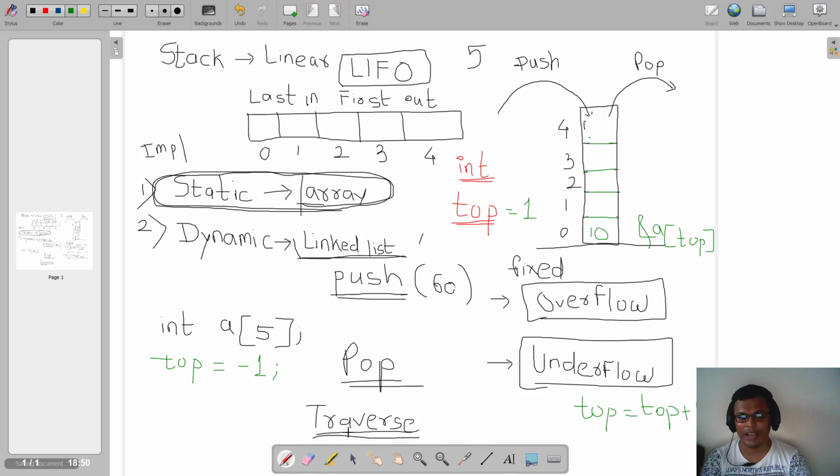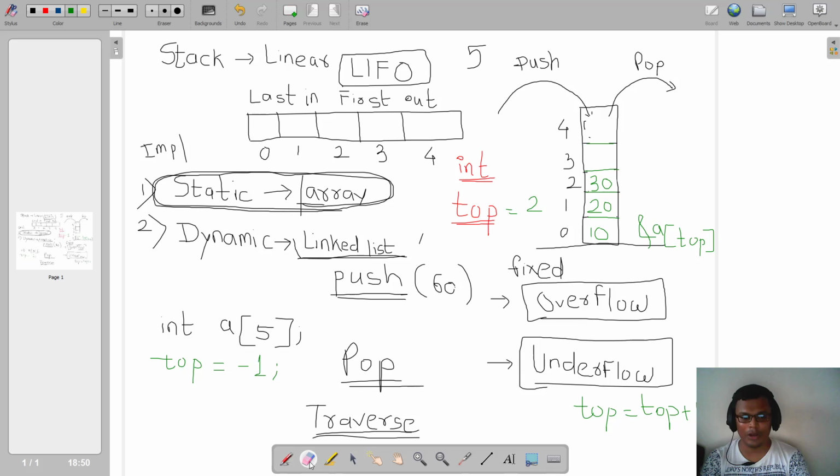Value of top will become 1, and I will scan the element at A of top. So the next element will be scanned at A of 1, that is 20. Are you getting this, right? Again if I press case 1, that is push, first I will do top is equal to top plus 1. Value of top will become 2. Then I will scan the element at A of top, that is 30. Are you getting this? Okay.